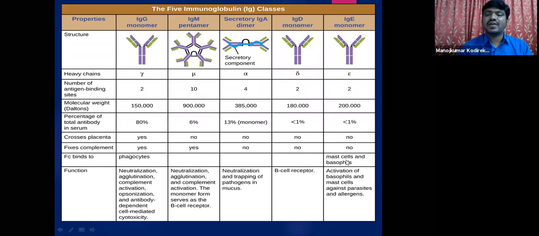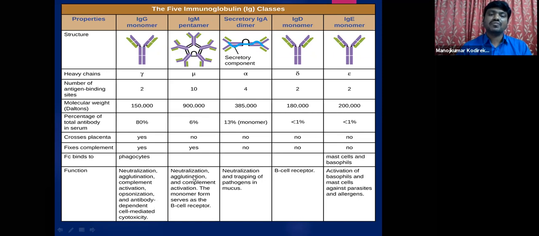Especially IgE type of antibodies are responsible for allergic reactions because they produce histamine from the mast cells and contribute to asthma. So IgE antibodies are produced during allergic reactions, whereas the IgD type of antibodies act like B cell receptors, whereas IgA type of antibodies help in neutralization and trapping the pathogens, especially those trapped in the mucus in the respiratory tract, the gastrointestinal tract, and the urinogenital tract.